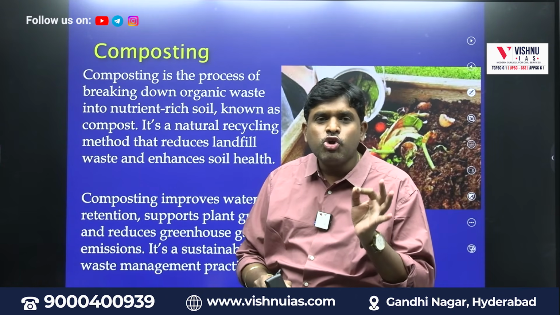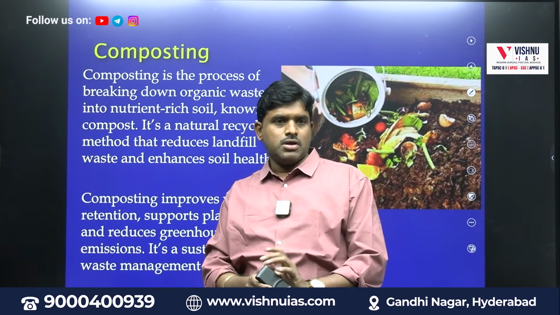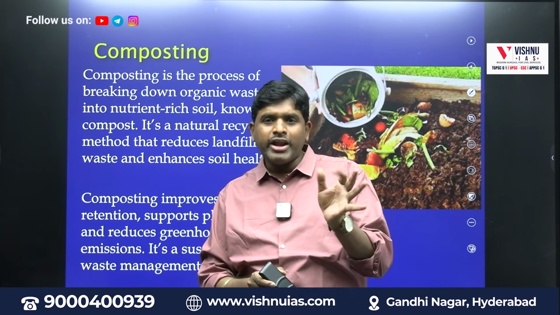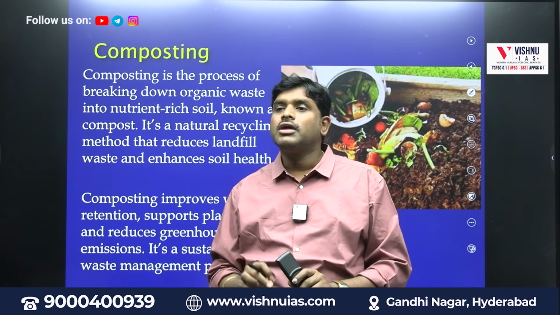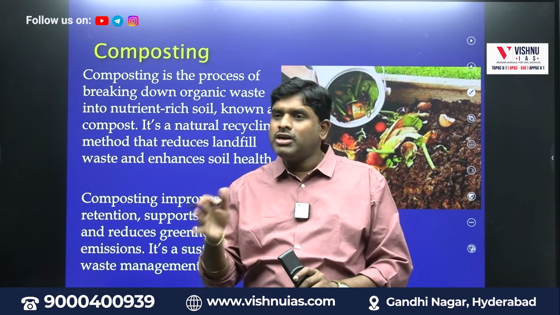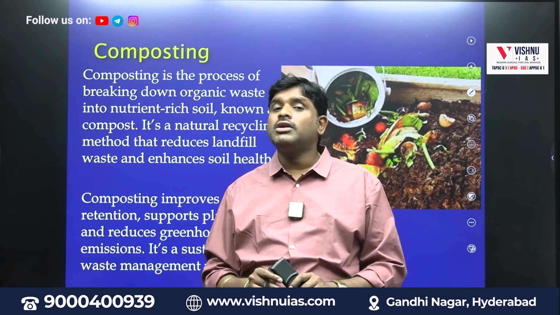Composting is the process of breaking down of organic compounds. Like what? Snails, earthworms. So they break down what? Organic material. That particular mechanism is called what? Composting.